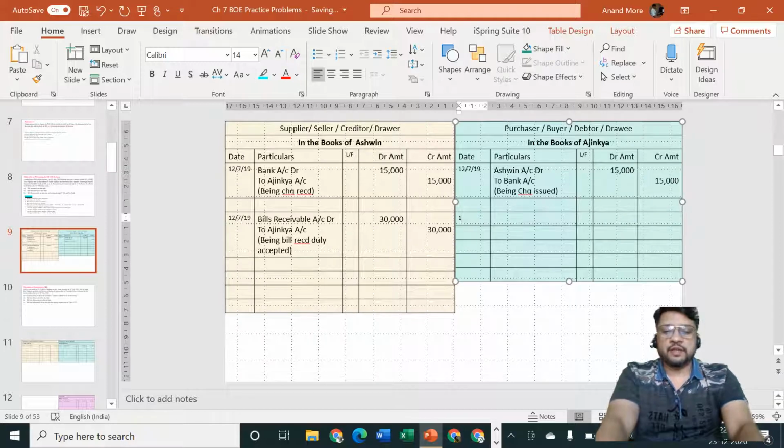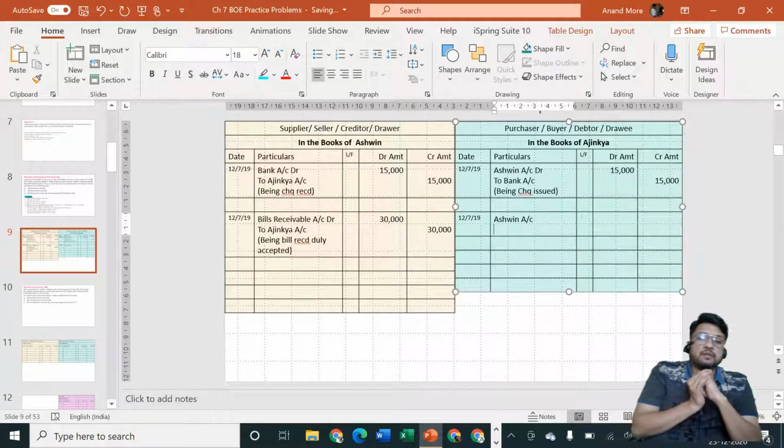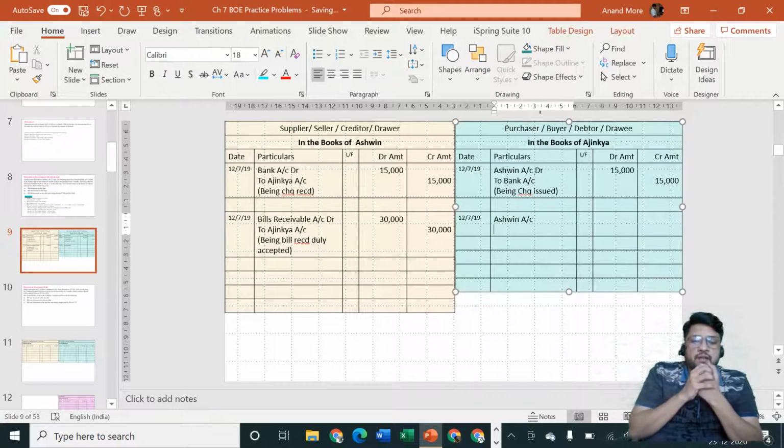And in the books of Ajinkya, the entry will be on 12th of July 2019. Who is the receiver? Ashwin is the receiver. But what are we giving him? We are not giving him any cash. We are not giving him another check. We are not giving him promissory note. We are not giving him goods. Then what is he receiving? He is receiving a bill. Which bill? Neither sales bill nor purchase bill, but it's a bill of exchange.